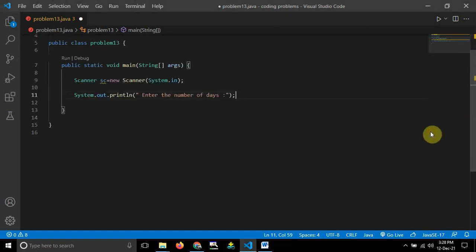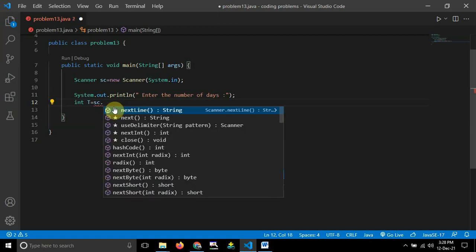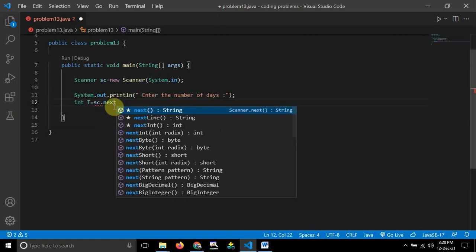After that, I'll use the Scanner class over here. I want to store it in an integer, since temperature will be an integer type variable. So int t, it will be stored in a variable called t. The reference variable is sc dot, and we need to write nextInt.